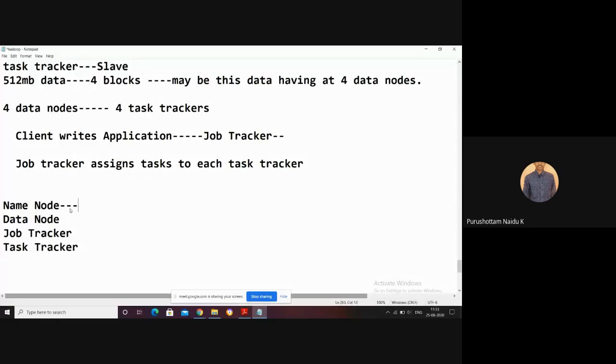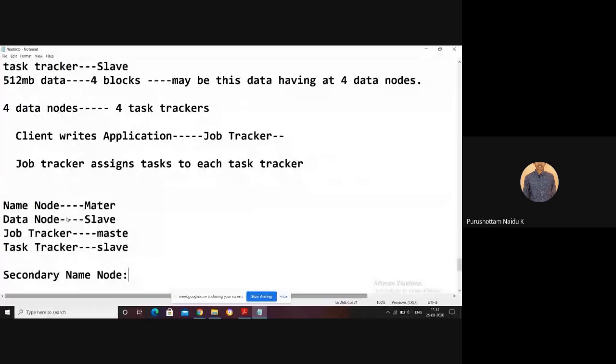So among these four, which type of node is the name node? It is a master node. It maintains the state of all the data nodes. The data node is a slave node. The job tracker is a master node. The task tracker is a slave node. And one more node is called the secondary name node.